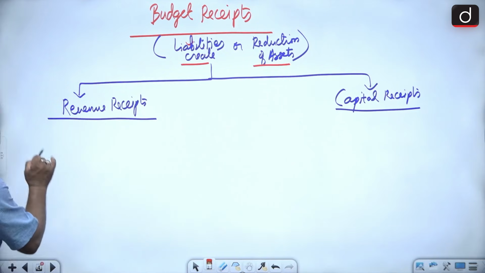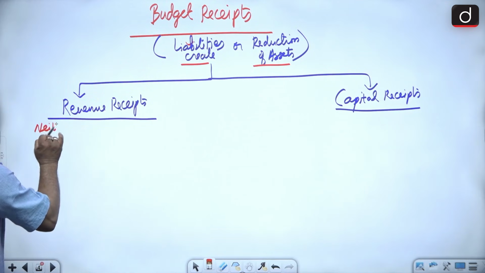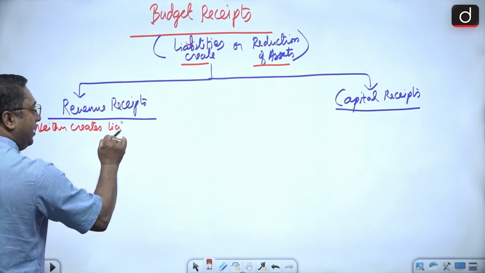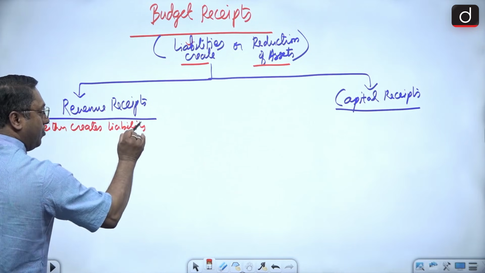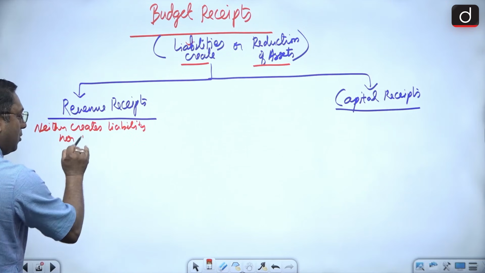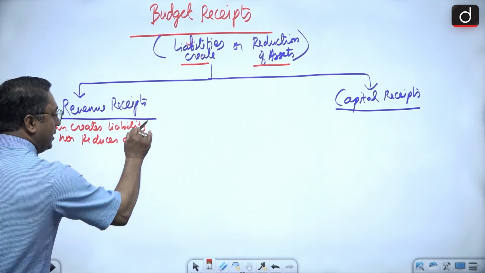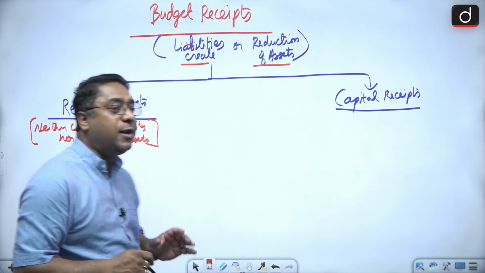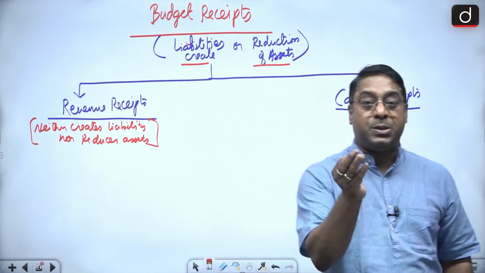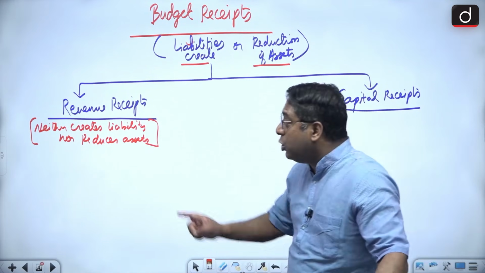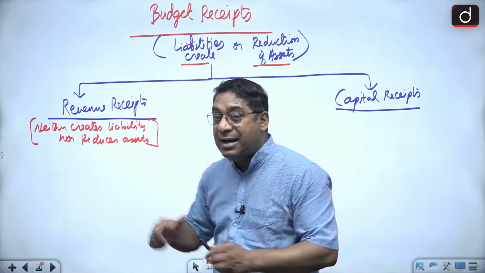Now remember, I am going to use these things. Revenue receipts neither create liability nor reduce assets. That means those receipts by which the government is receiving money are neither.